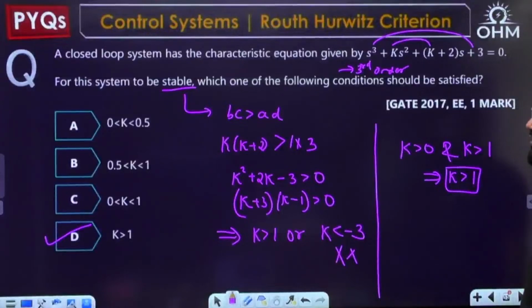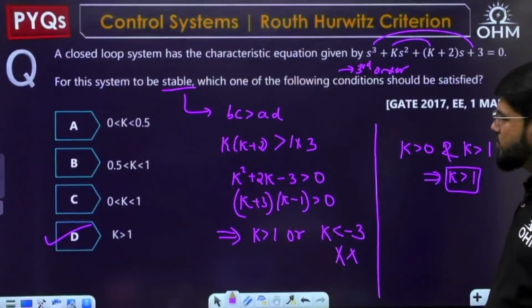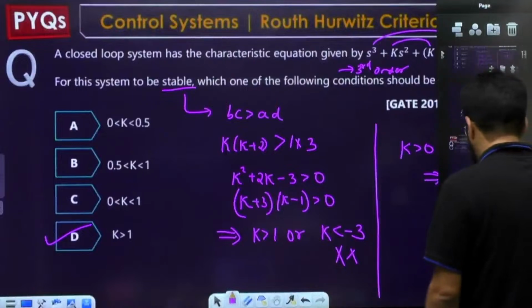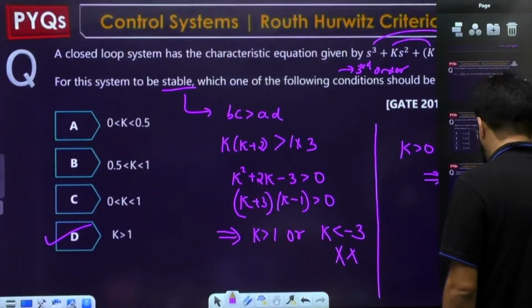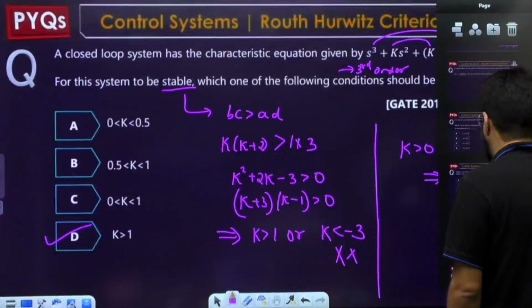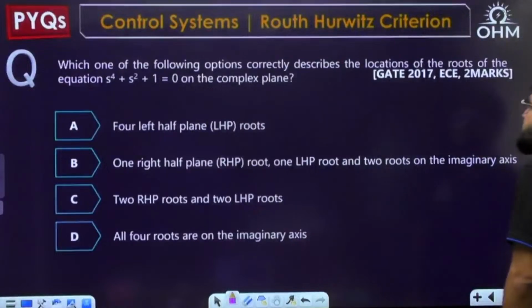Done. This is K greater than 1. Let's move ahead to the next question. GATE 17 EC, 2 marks.